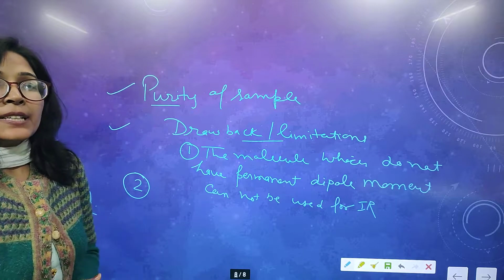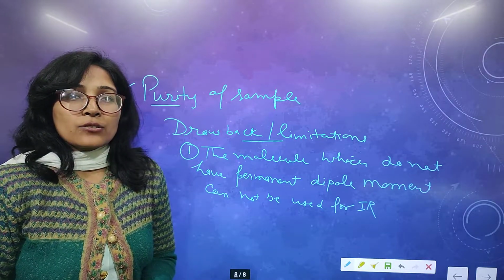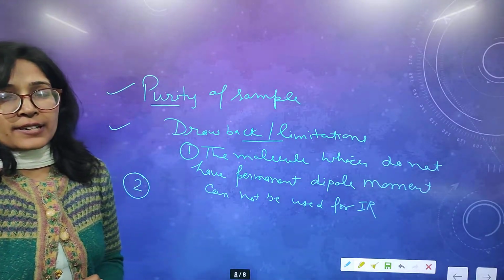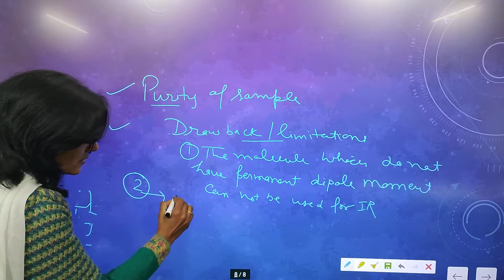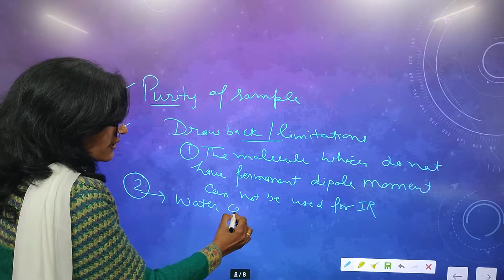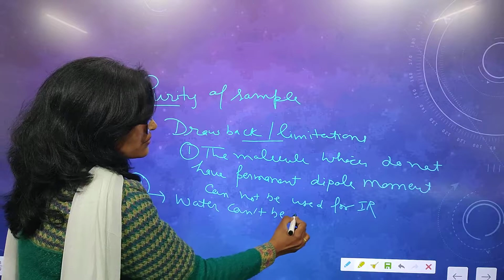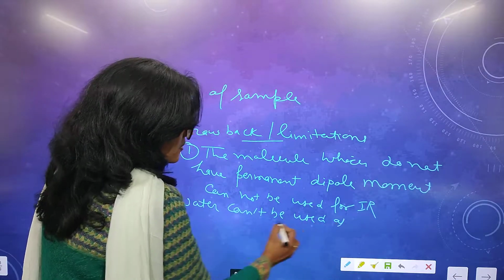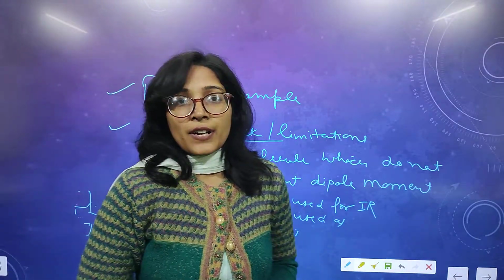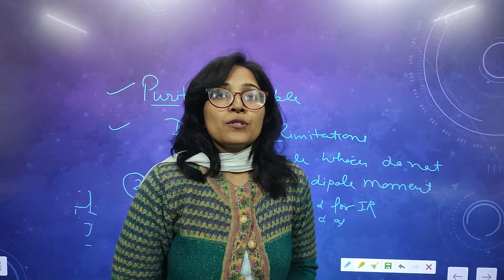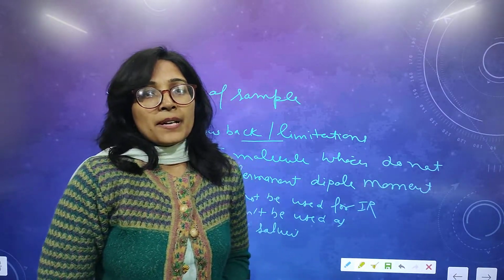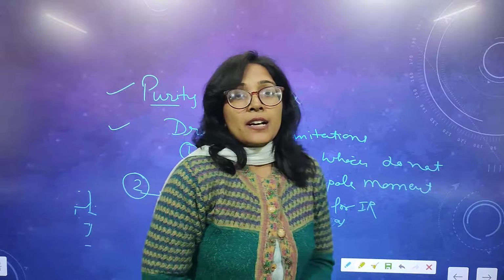Second, some materials are soluble only in water, so we can't use IR for them because water itself absorbs infrared radiation. So it is also a main drawback. Water cannot be used as a solvent. For this we use organic solvents like CCl4, benzene and carbon disulfide. So these are the main drawbacks.